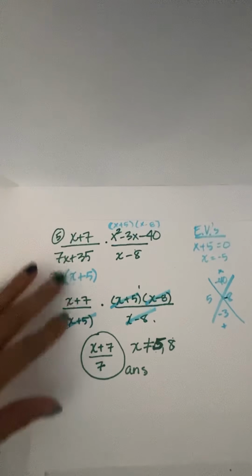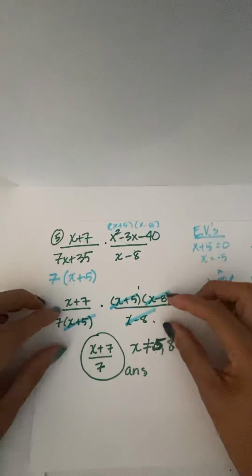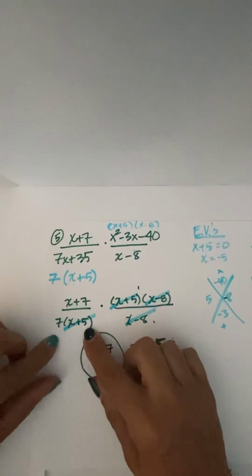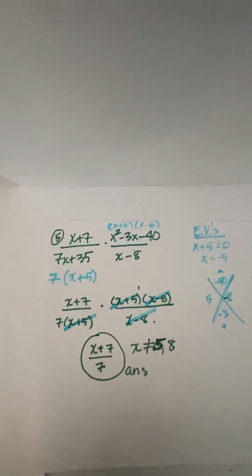So now I rewrote the original multiplication problem here, but with this denominator and this numerator in factored form. Now comes the fun part. We get to cancel out all the stuff that cancels. So x minus 8 canceled with x minus 8.